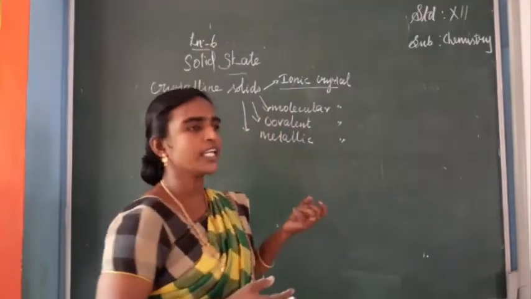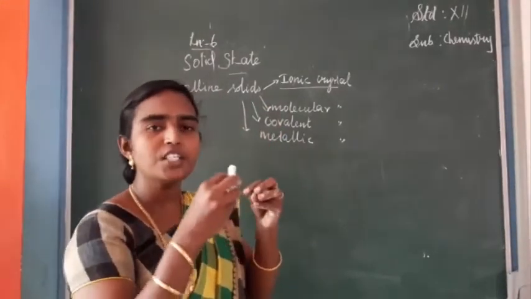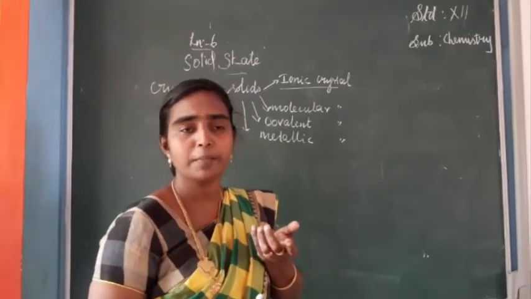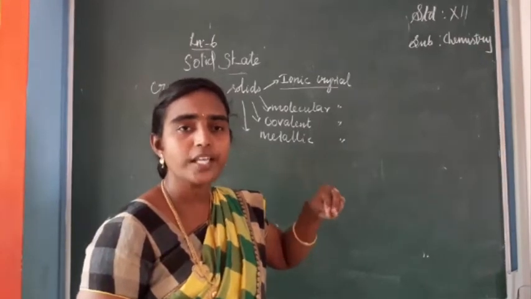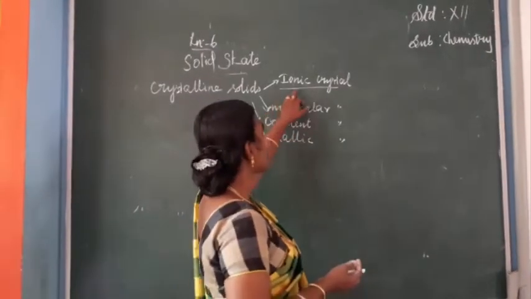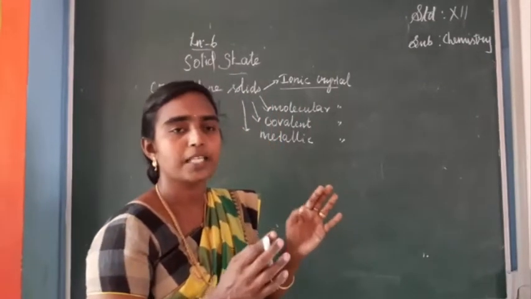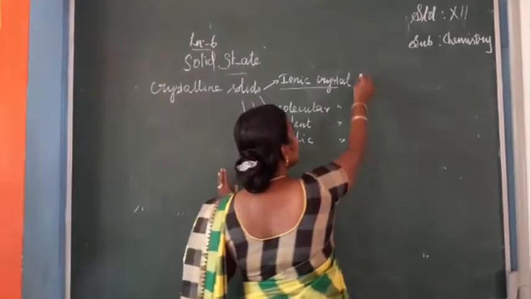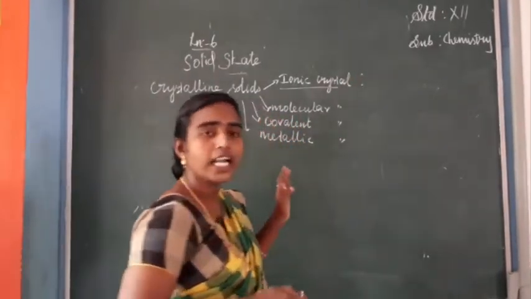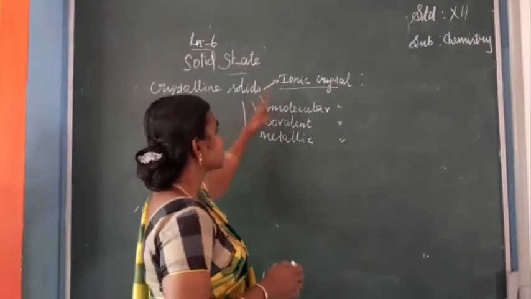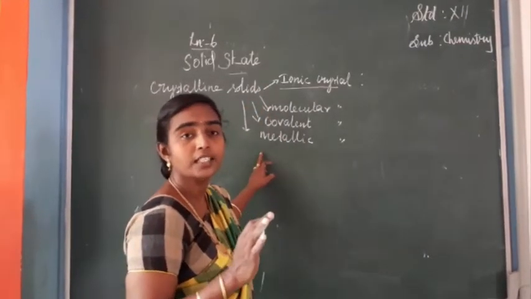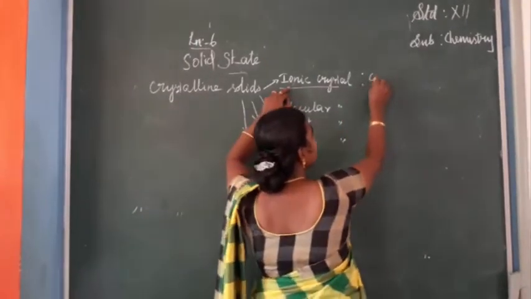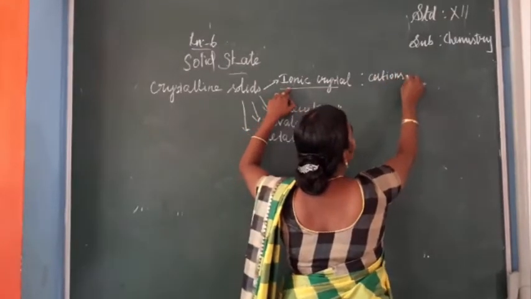If it is an ionic crystal, the constituents, maybe atoms or molecules or ions, are present. So if positive ions and negative ions are present in a crystal, such a crystal is called an ionic crystal. Depending upon the constituents present in that crystal, we are classifying crystalline solids into these four categories. So here the constituents present are cations and anions.